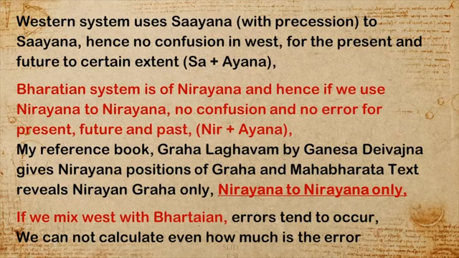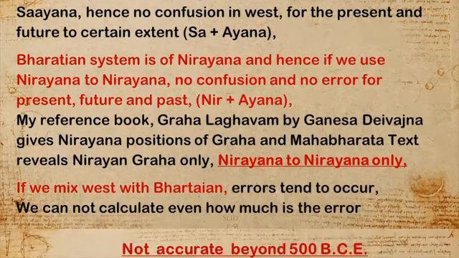But software has to use precision of equinox, and the application of precision of equinox in deriving the Mahabharata date will lead to defective results. But since I am not using precision of equinox, I go directly from Nirayana to Nirayana. So there will not be any error in my calculations. In the West, in the software, they mix Sayana with Nirayana, West with Bharatiya. So errors definitely occur, and we cannot even calculate how much error there was.